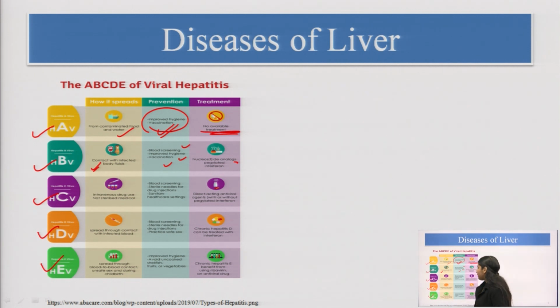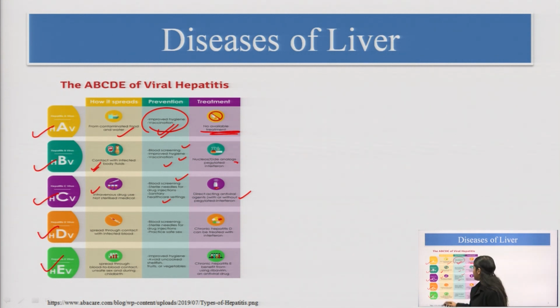Now, we will talk about the hepatitis C virus. The patient gets it through intravenous drug use. If the particular product is not sterilized, at that time the patient or any person will get it. How will we prevent it? In a similar way: blood screening, sterile needles should be used, and a sanitary healthcare setting should be there. If I talk about the treatment, there are some antiviral drugs or pegylated interferons that can be used for the treatment.